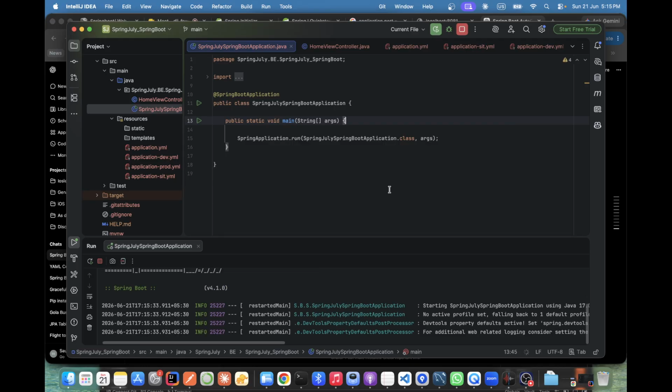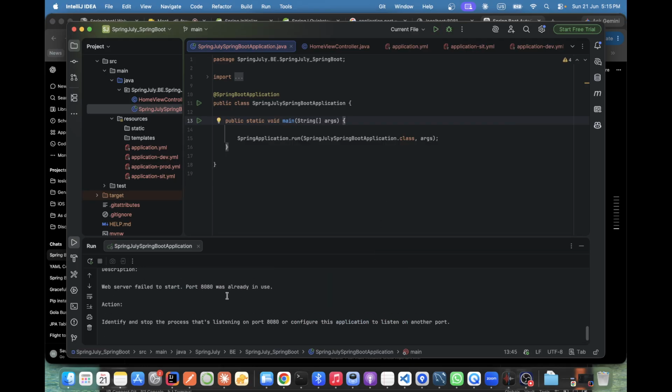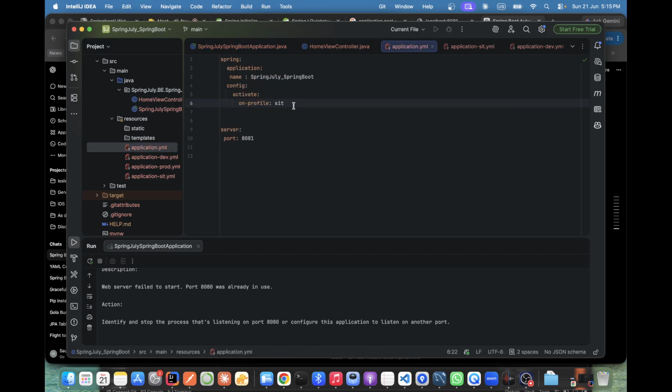I need to have something downloaded. 8080 is already used. Okay, that's here. Server.port, I'm running 8081.